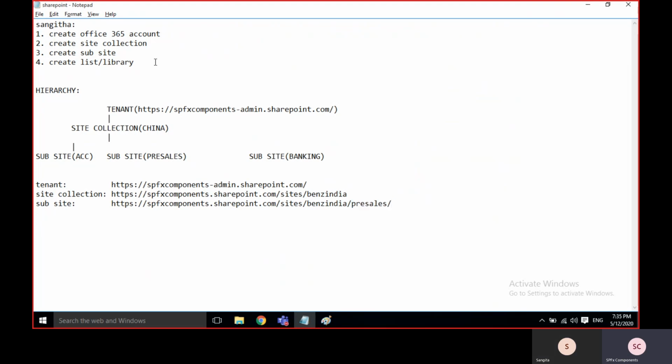Then the next one is we need to create the list and library. I can create a list and library within the site collection, I can create here also, and I can also create a subsite under a subsite. Anywhere we can create it. What is a list and library? I'll show you.